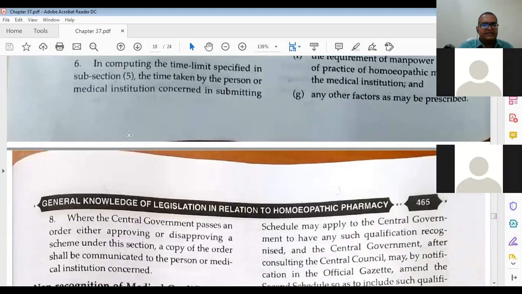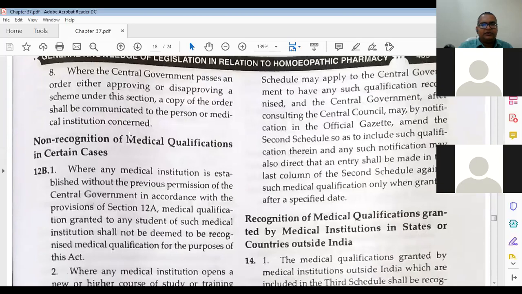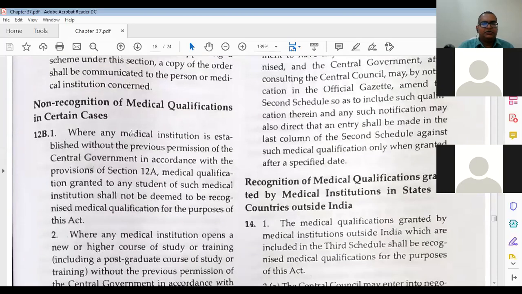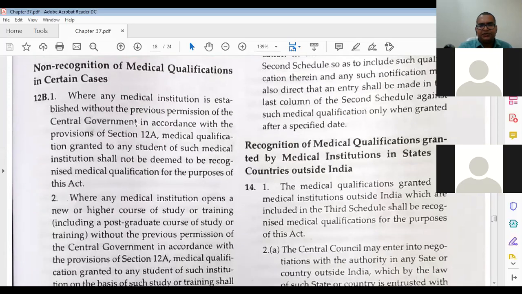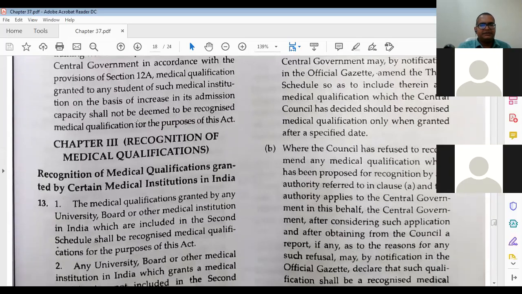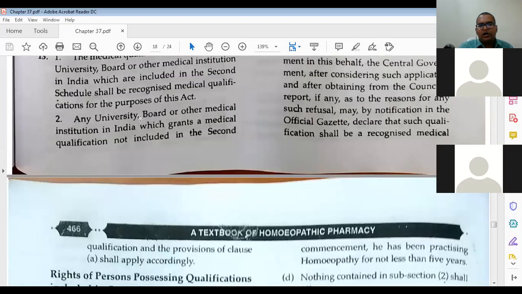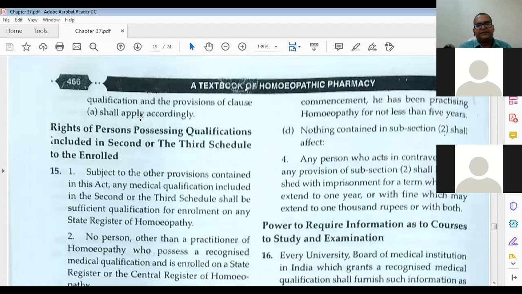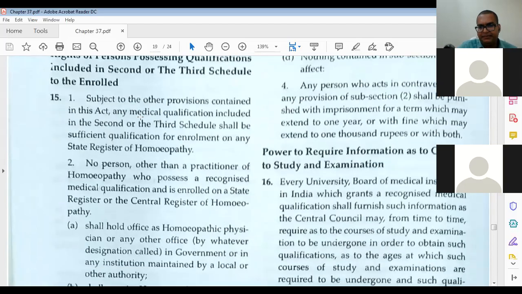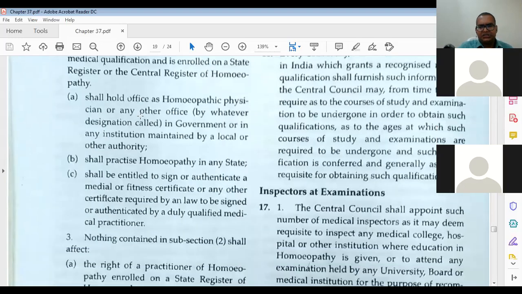No recognition of medical qualification: like your BHMS and MD are recognized, but other courses are not recognized by this council. Recognition of medical qualifications: whether a qualification is in the second schedule or not. If it is not in the second schedule, then there is a problem in practice; they will not get the registration number.